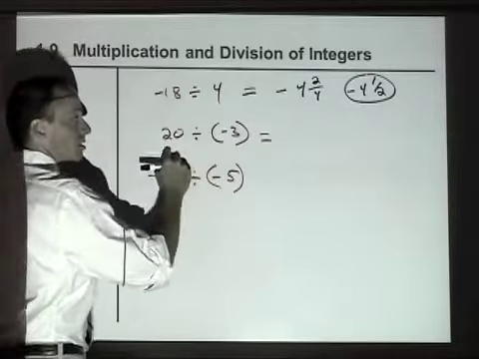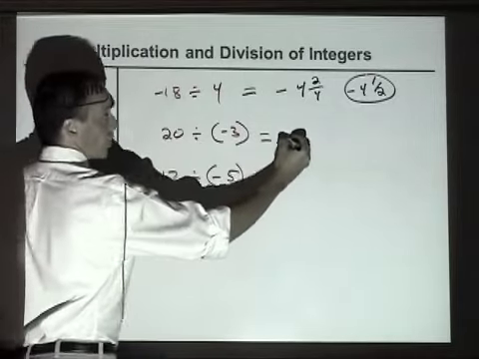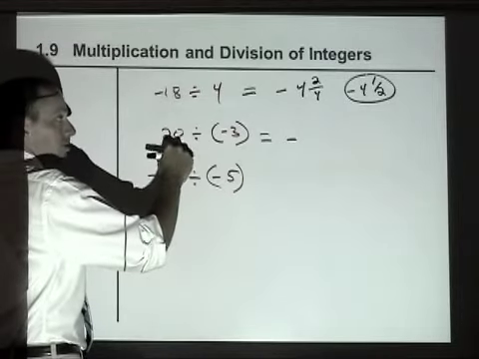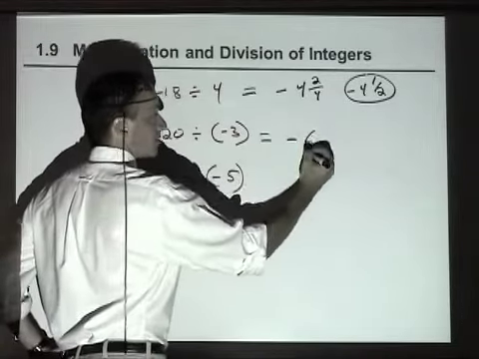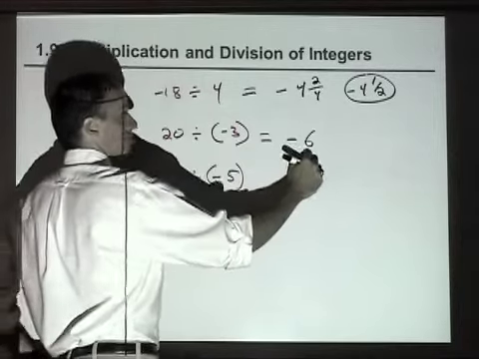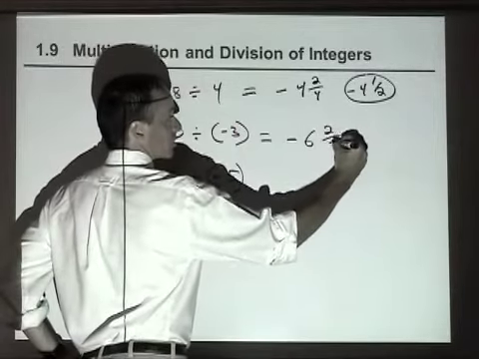20 divided by negative 3. Well, again, this is a positive divided by a negative, so the answer is going to be negative. 3, or negative 3, goes into 20 6 times, so it's negative 6 with a remainder of 2. So the answer will be negative 6 and 2/3.